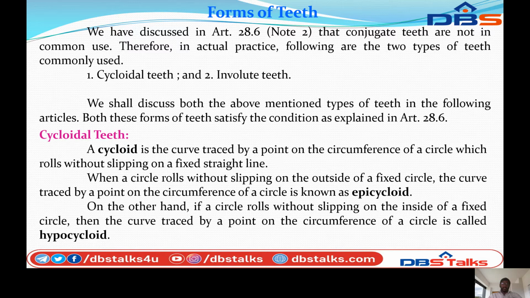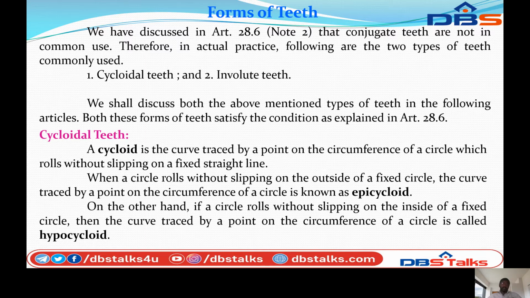The circle will rotate inside without slipping. So the circle will rotate inside of the circle without slipping. This type of arrangement is called hypocycloid. A circle that rotates outside of the circle is called epicycloid, and when the circle rotates inside, it is called hypocycloid.